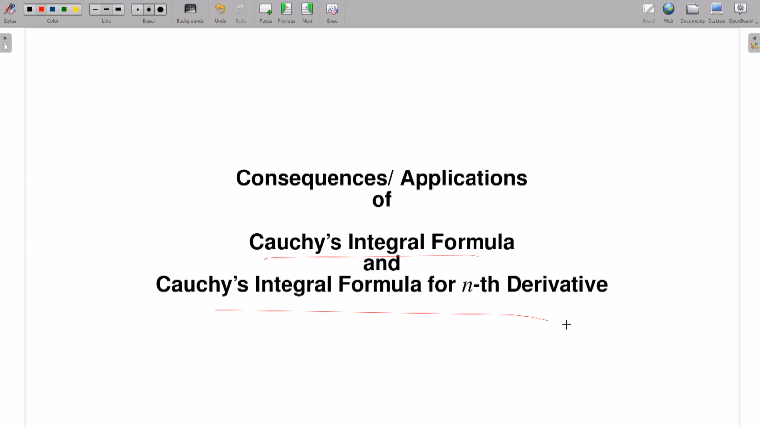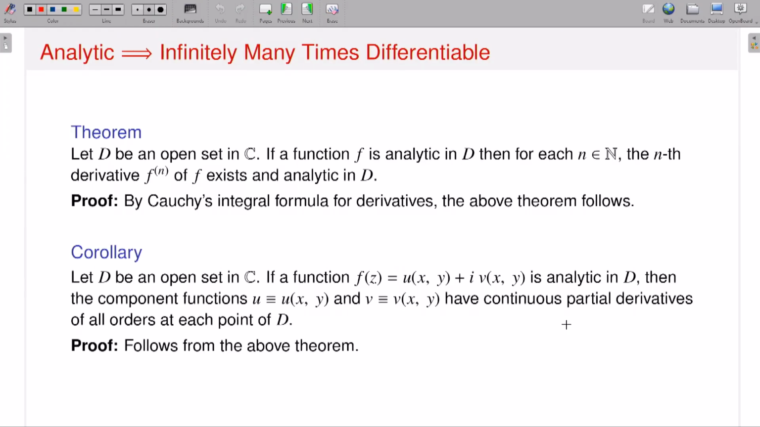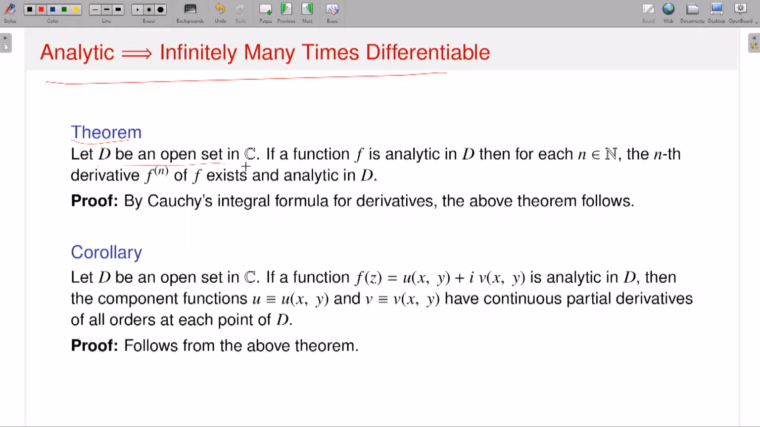One of the beautiful applications, you will see, is this one. As I said, this is very powerful. I said that analyticity implies infinitely many times differentiable, right? And actually that is a consequence of Cauchy's integral formula for nth derivatives. So look, the theorem I am saying: suppose I am starting with an open set D. If a function f is analytic in D, then for each n the nth derivative f^(n) of f exists, and this is also analytic. In fact, one can prove this theorem using Cauchy's integral formula. By Cauchy's integral formula for derivatives, the above theorem follows.